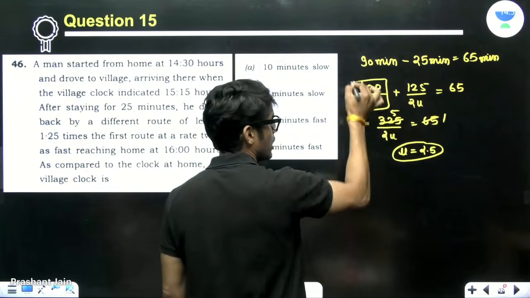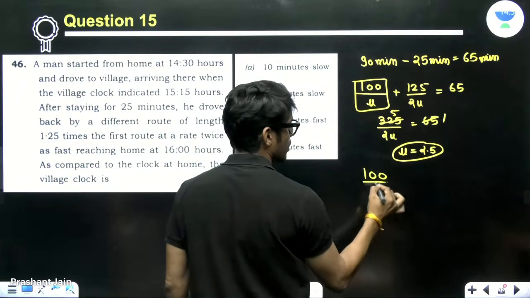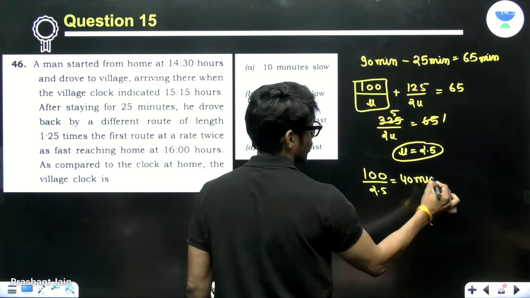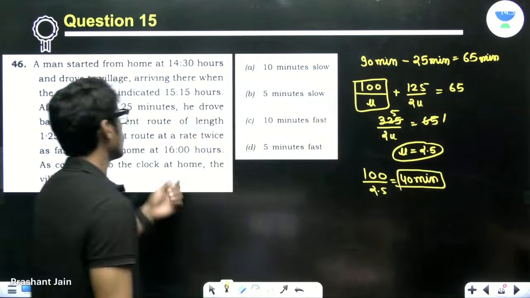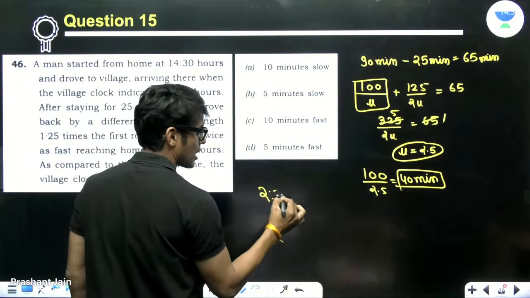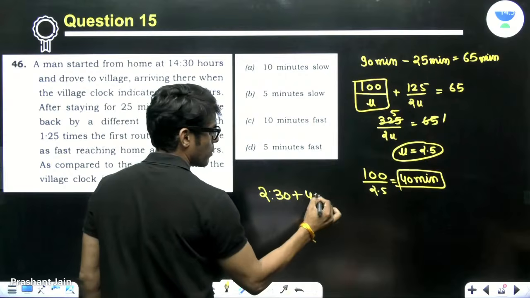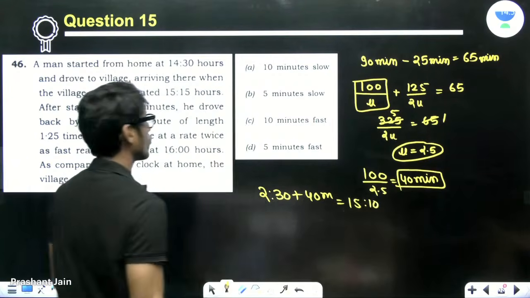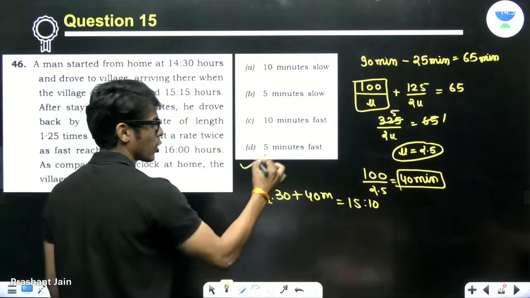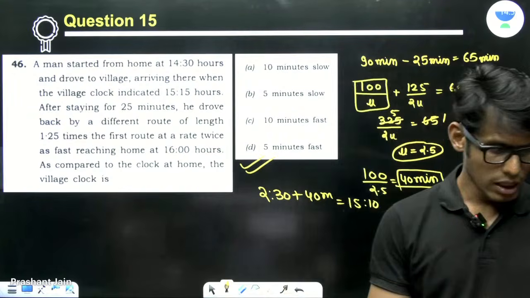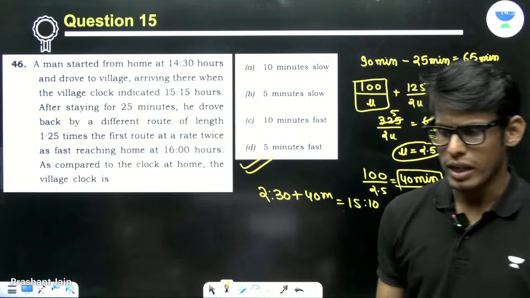While going, he took how many minutes? 40 minutes. But the clock was showing 15:15, which means, see, he started at 14:30 plus 40 minutes is actually 15:10. But the clock was showing 15:15, which means the clock was 5 minutes fast. Right? We can assume anything.